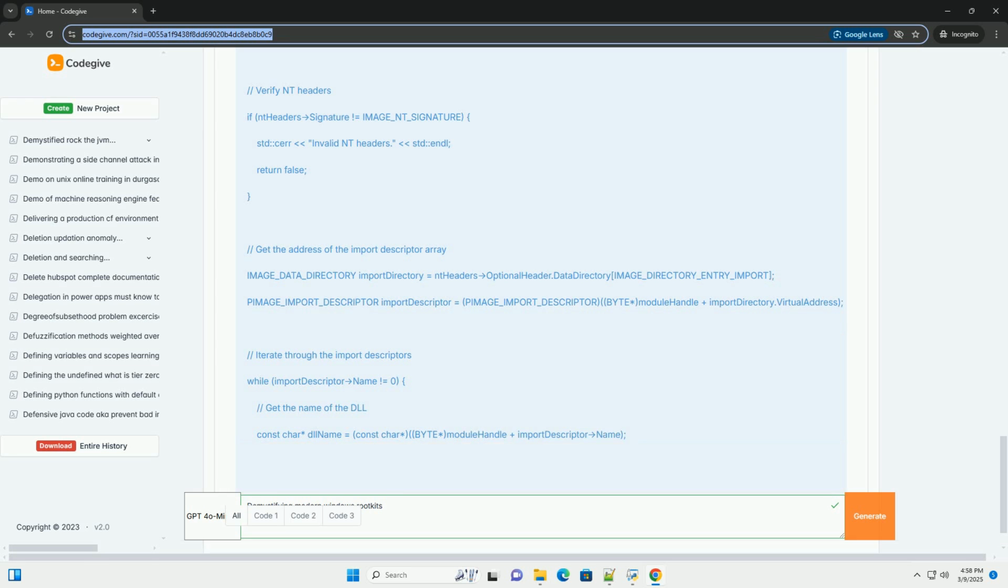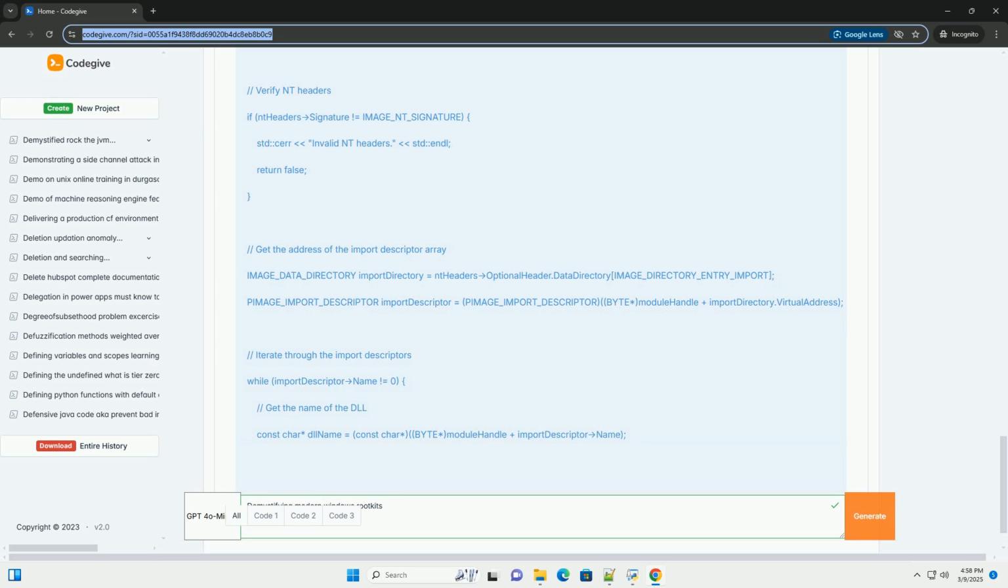Hooking NtQuerySystemInformation. This native API is used by many task managers and system utilities to retrieve process information. The rootkit can modify the returned information to hide the process. Kernel mode.